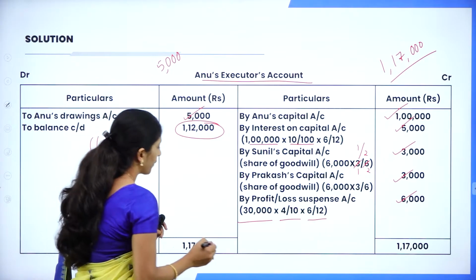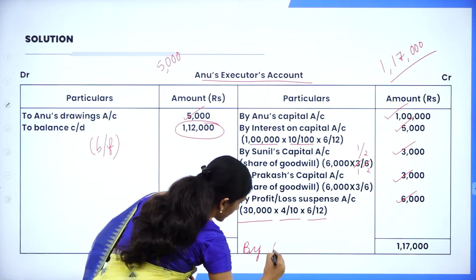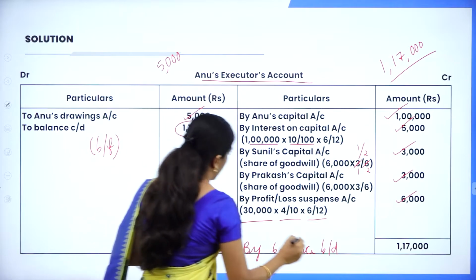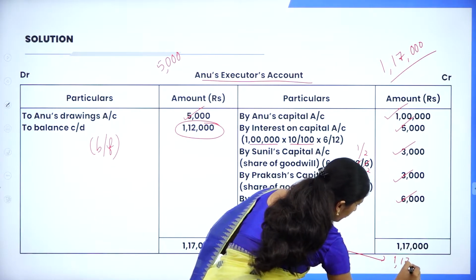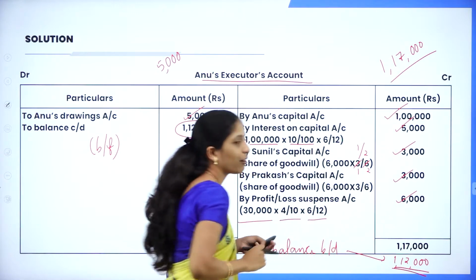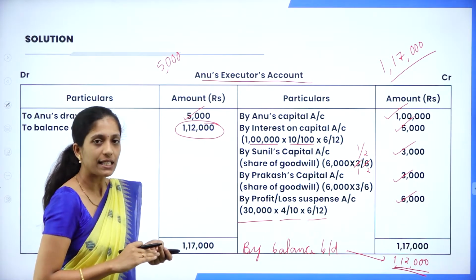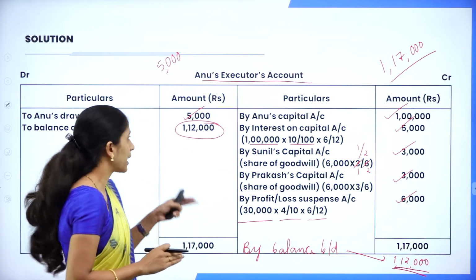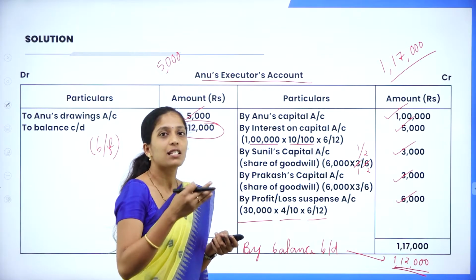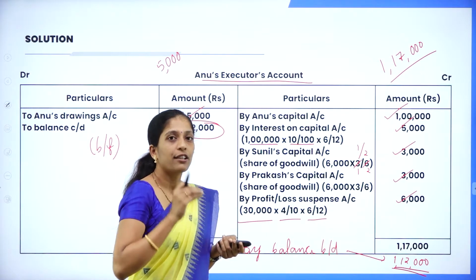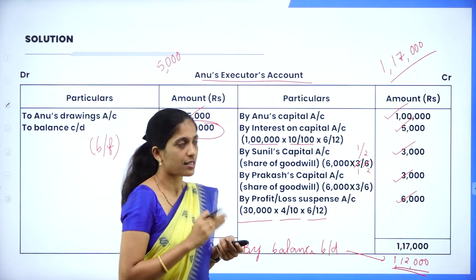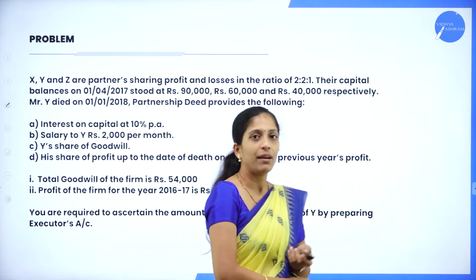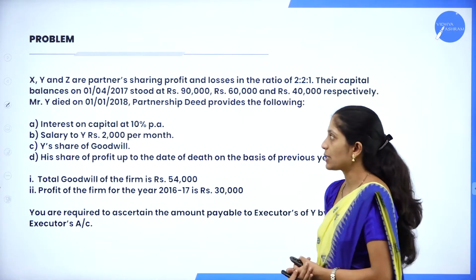So whatever amount you have carried down, you have to bring down that balance as balance brought down. So how much balance? It is 1,12,000. So this is how you are going to prepare your executor's account, that is deceased partner's executor's account. Whereas in deceased partner's capital account, you will transfer that balance to deceased partner's executor's account. Here you are going to carry down that balance. So this is about Anu's executor's account. Now we shall go through one more problem and we shall see how we have to solve this problem.